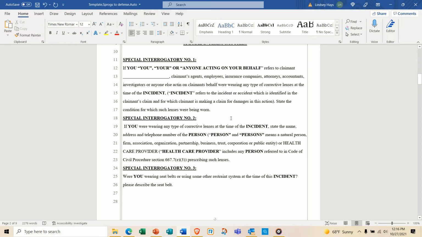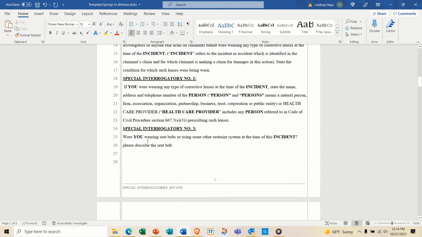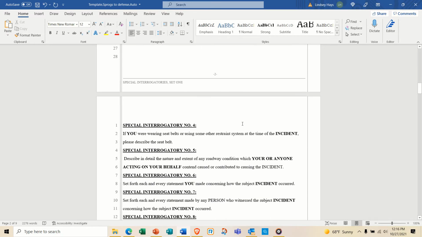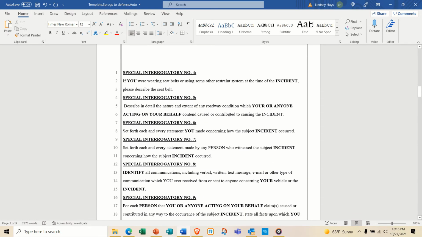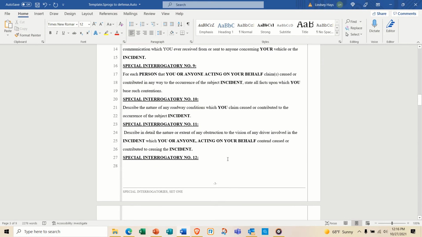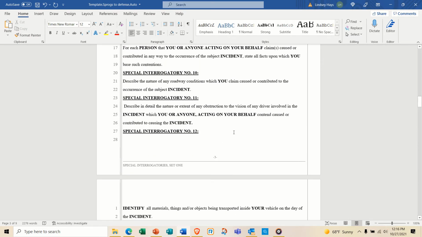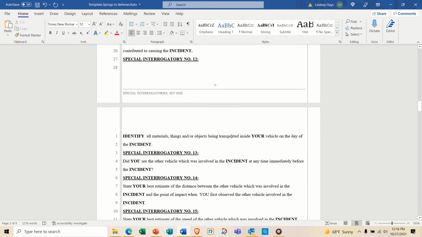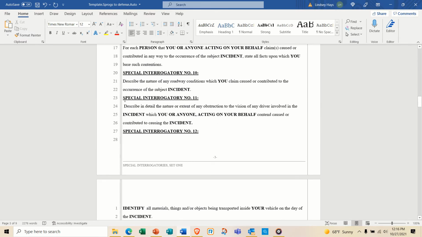that we send out. Some of them say, were you wearing your seatbelt? That may not be a factor or a question that we want to ask. So anyway, these are basic questions that we could use. You can delete some of them. You could add others, whatever you want, but it's always going to be in this format.